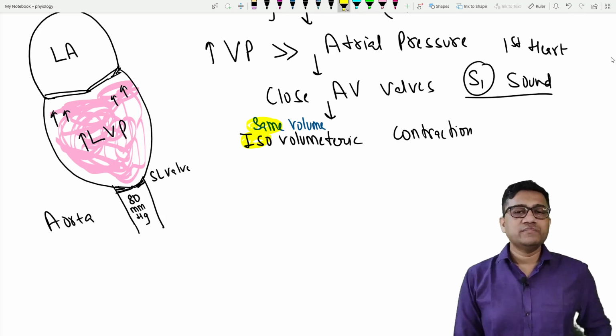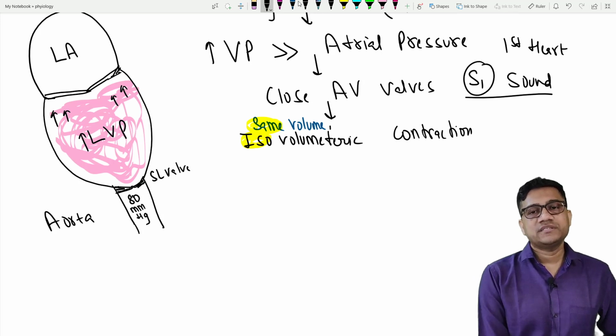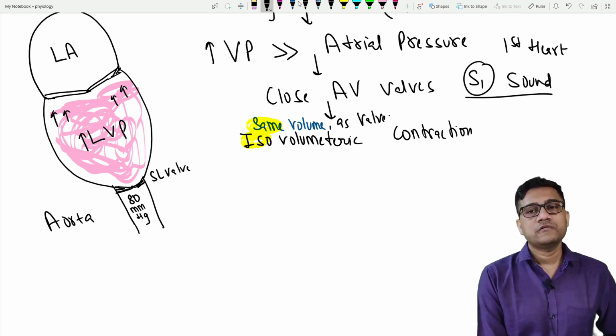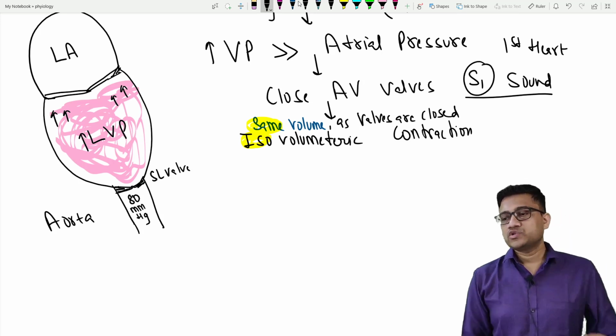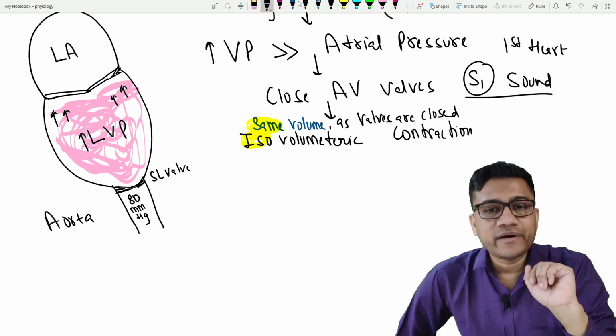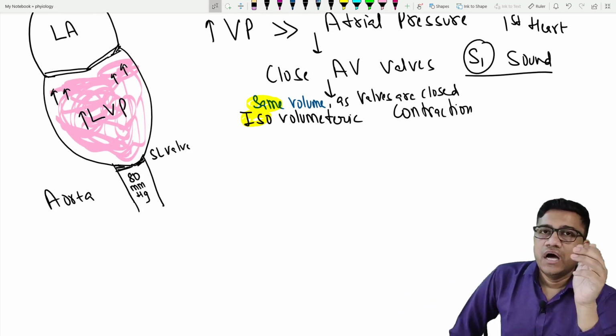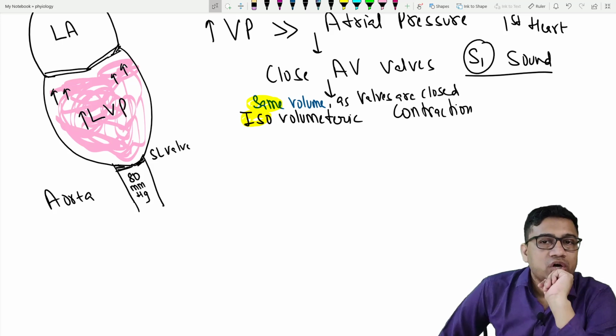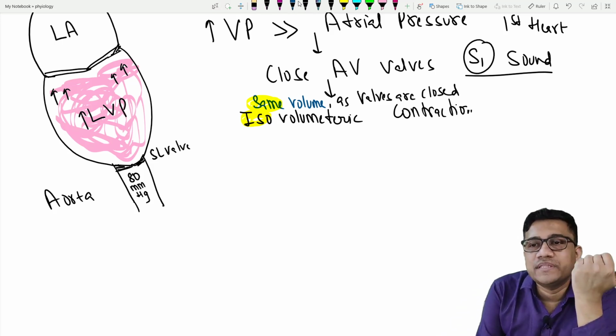So why is the volume the same? Same volume as valves are closed. Very good. So this is called the isovolumetric contraction.